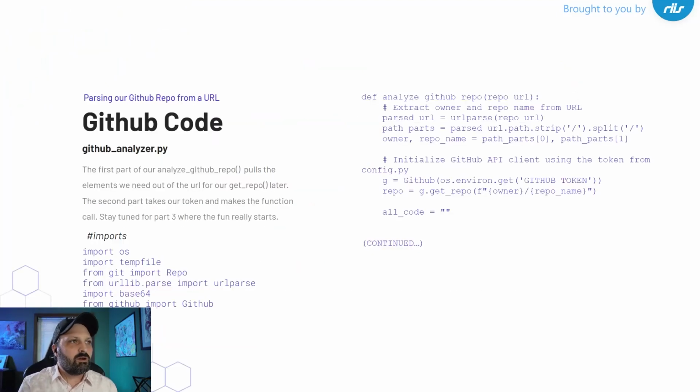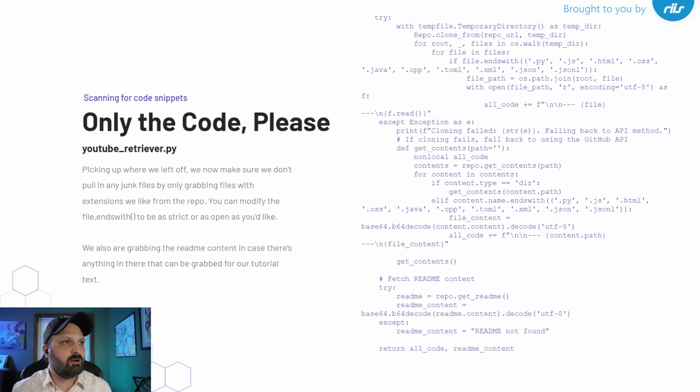All right, so our GitHub code is not hard. It's basically just a get, right? The only thing that's happening is it's taking our URL, it's breaking it up into two parts. So that's the owner, that would be me in my case, Mike Pehel, and then the repo name, which I think is video-article for this one. And then it's going to use that in the next section, or the response from that. And we're going to scan our GitHub repo.